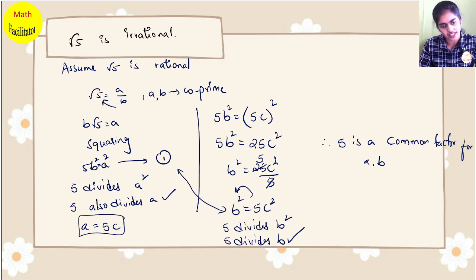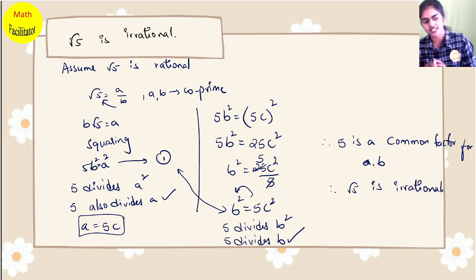So I can conclude that our assumption is wrong. Root 5 is irrational. These simple steps, if you understand and remember them, you can do any model question. Root 7, root 11, root 3, everything uses the same steps.